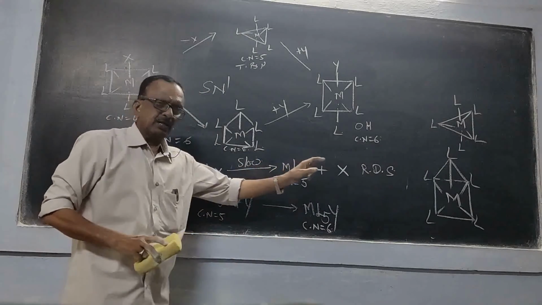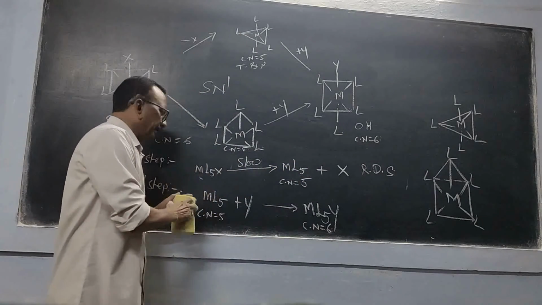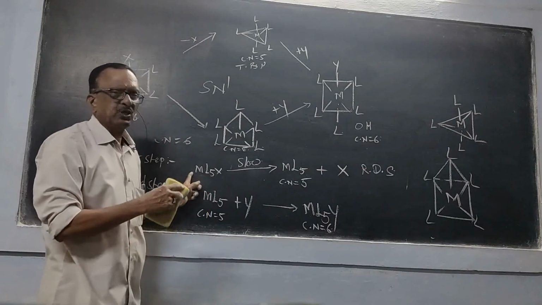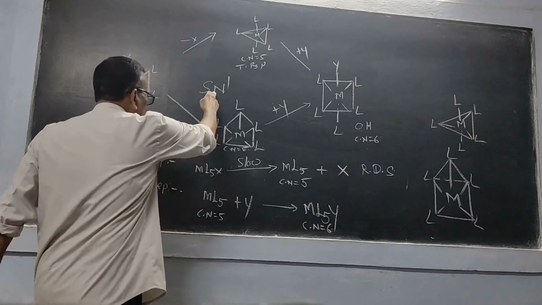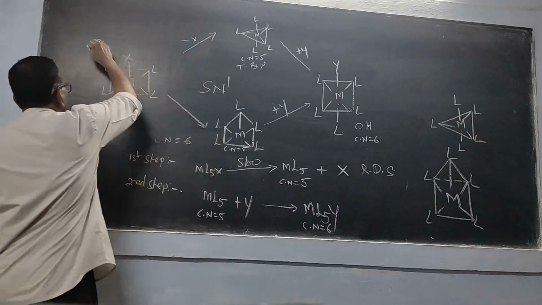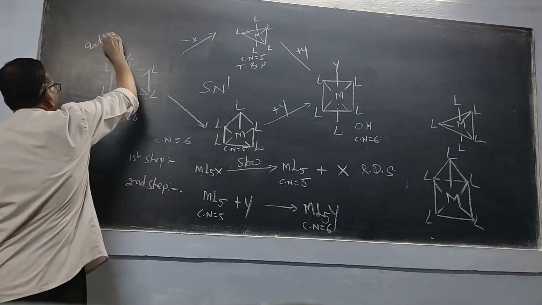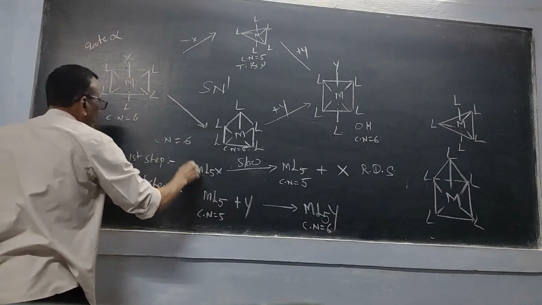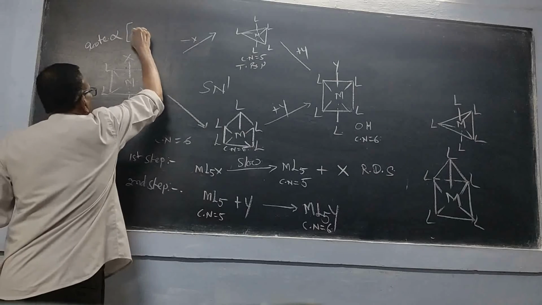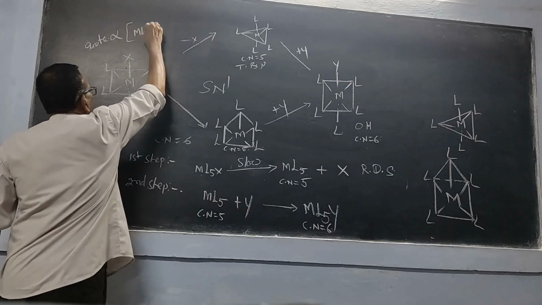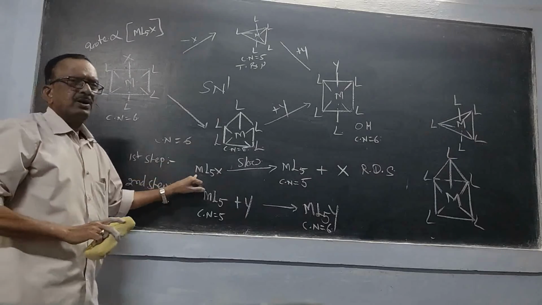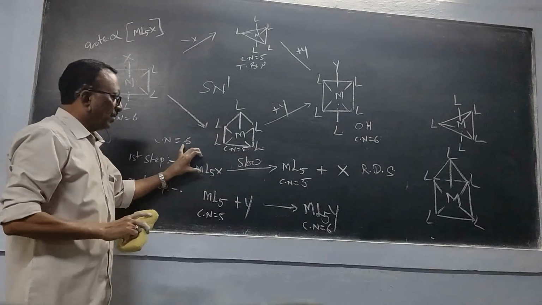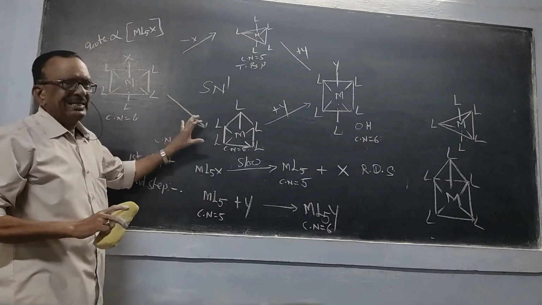So this is the rate determining step, in which how many molecules or atoms or ions are participating? Only 1. So the rate of this SN1 reaction depends on this. So rate is proportional to the concentration of ML5X. Only 1 chemical species.